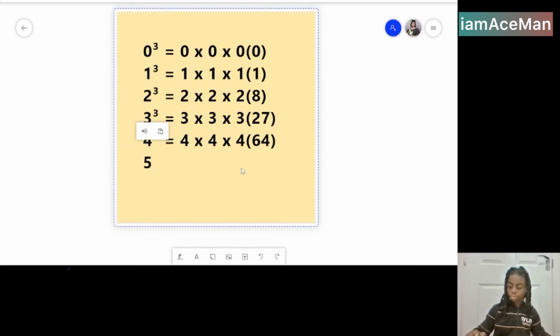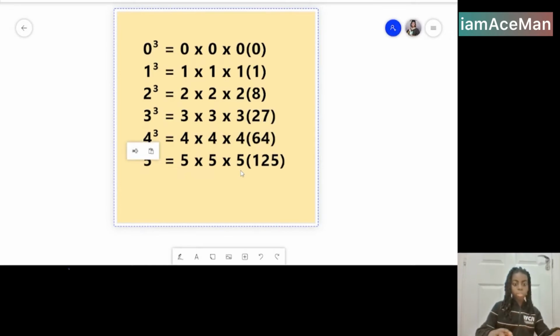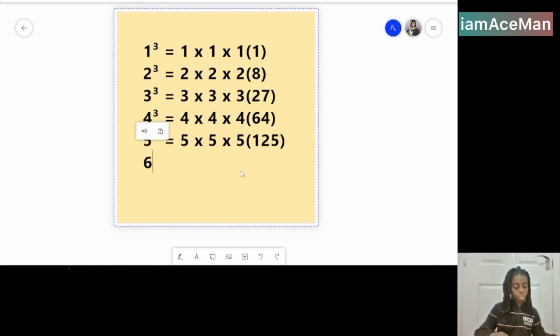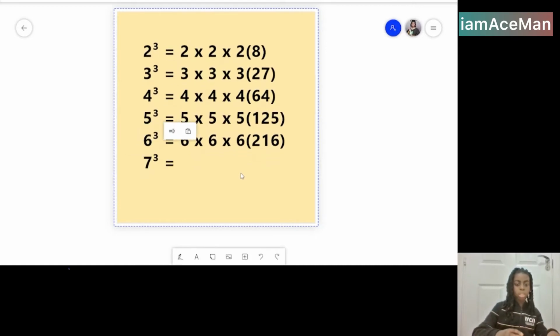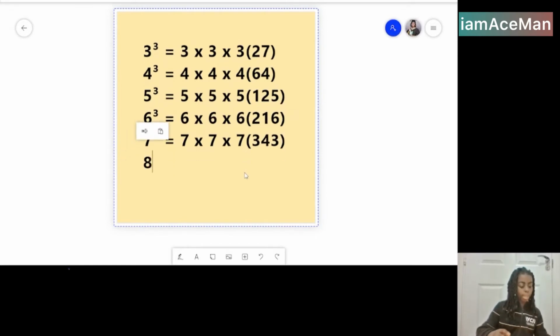5 cubed is the same as 5 times 5 times 5, which is 125. 6 cubed is the same as 6 times 6 times 6, which is 216. 7 cubed is the same as 7 times 7 times 7, which is 343. 8 cubed is 8 times 8 times 8, which is the same as 512.